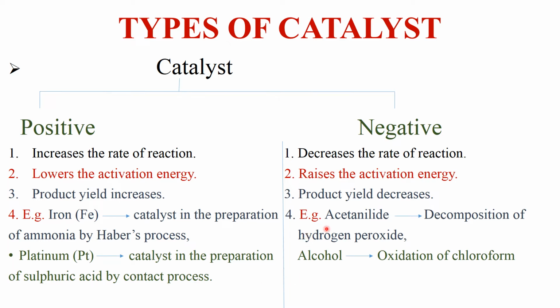Now moving towards examples of negative catalysis. Acetanilide is an example of negative catalyst which decreases the rate of decomposition of hydrogen peroxide, and alcohol is a negative catalyst in oxidation of chloroform. It means the oxidation of chloroform is retarded, or the speed of the reaction is decreased, by alcohol. These are the types of catalyst. Moving to the next slide.